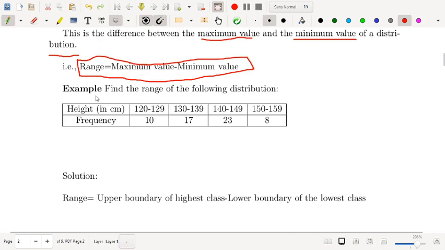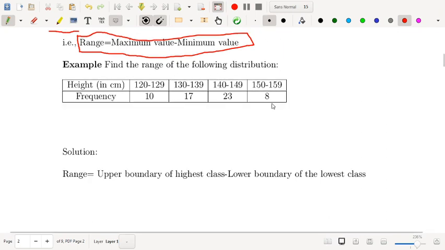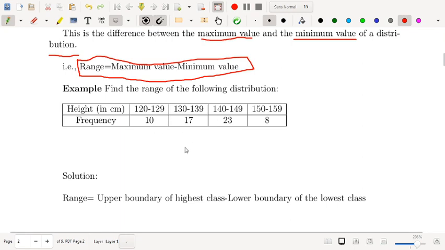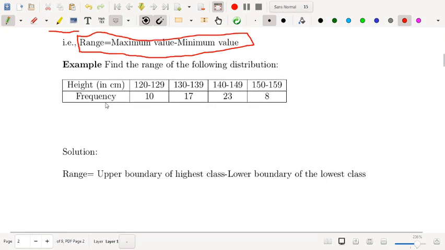Suppose for example there is a height of the students: 120 to 129 centimeter, 130 to 139 centimeter, 140 to 149 centimeter and 150 to 159 centimeter, and the corresponding frequencies are given: 10, 17, 23, 8, right? So now you have to find out the range of the following distribution. You just check what is the upper boundary of the highest class.